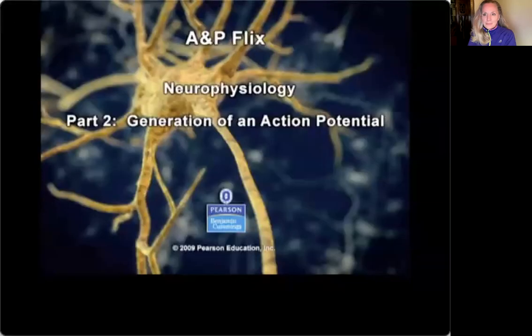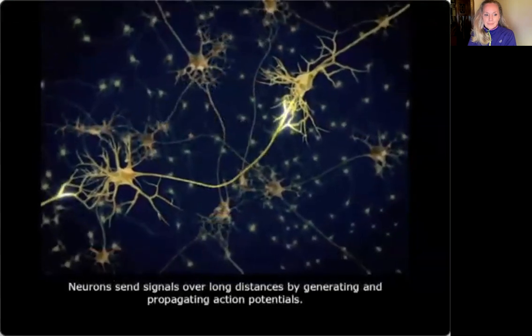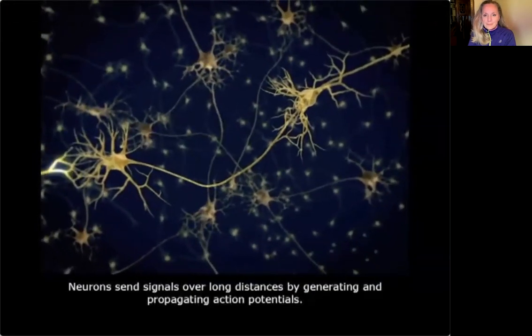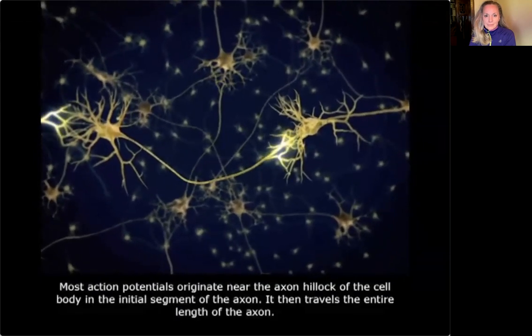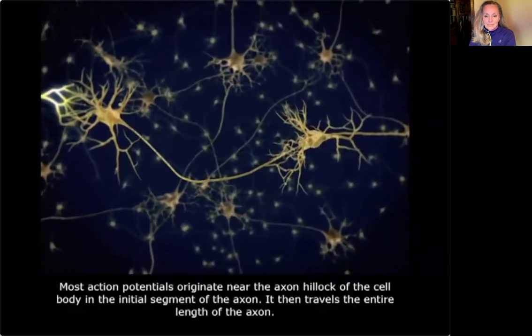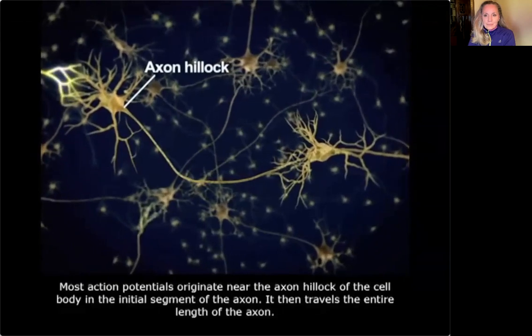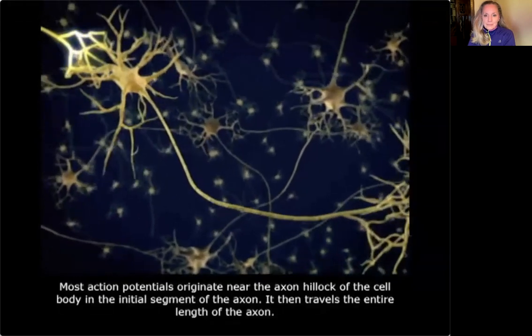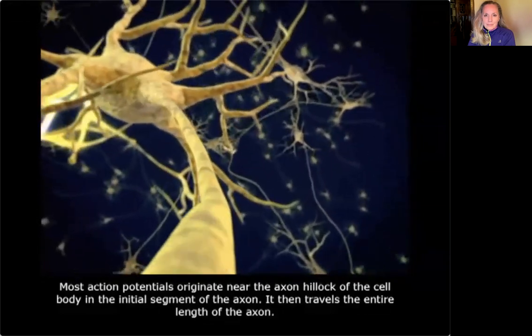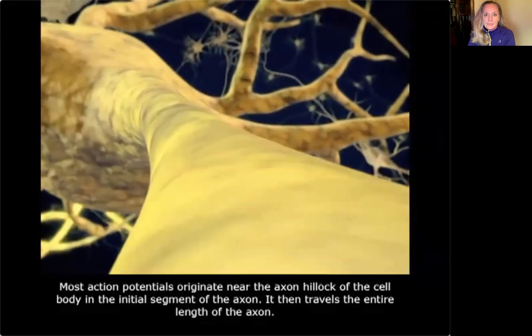Here's a video on action potentials. Neurons send signals over long distances by generating and propagating action potentials. Most action potentials originate near the axon hillock of the cell body in the initial segment of the axon. It then travels the entire length of the axon.